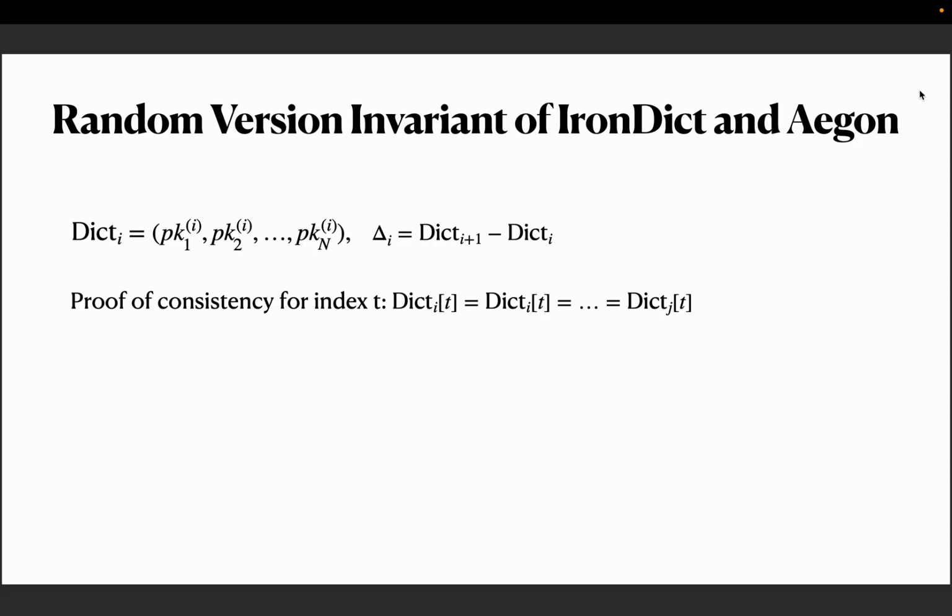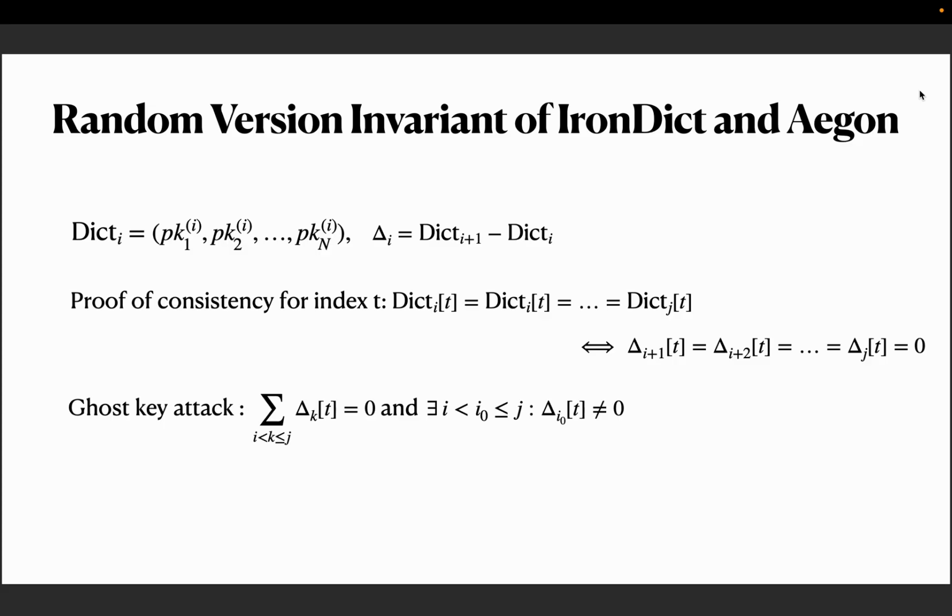As it turns out, the proof of consistency for sub-index T is equivalent to saying that the dictionary states at epoch I all the way to epoch J are all equal at index T. Or equivalently, the corresponding delta vectors are all 0 at index T. Now if you want to formalize a ghost key attack here, it is when the dictionary at epochs I and J are equal, but not equal to one of the intermediate epochs. So a ghost key attack means the sum of these delta vectors at index T is 0, given that the dictionary at epochs I and J are equal at index T.